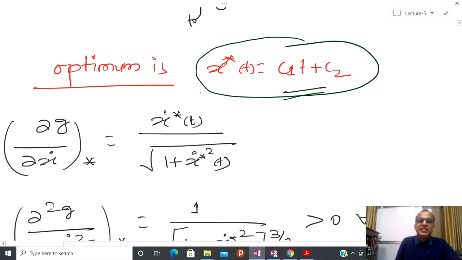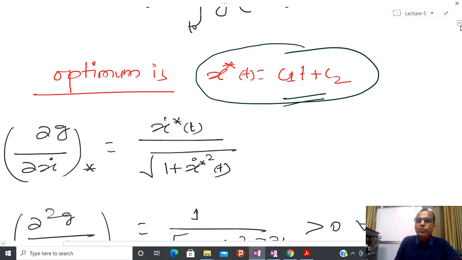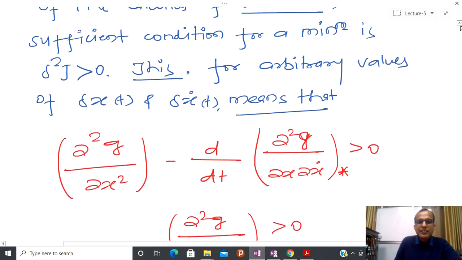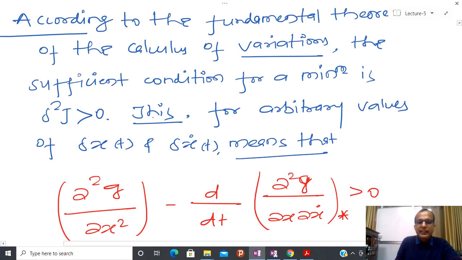Now I just have to check the characteristic of this optimum, whether it is maxima or minima. How to do that, we have already stated the result: the second variation should be greater than 0.